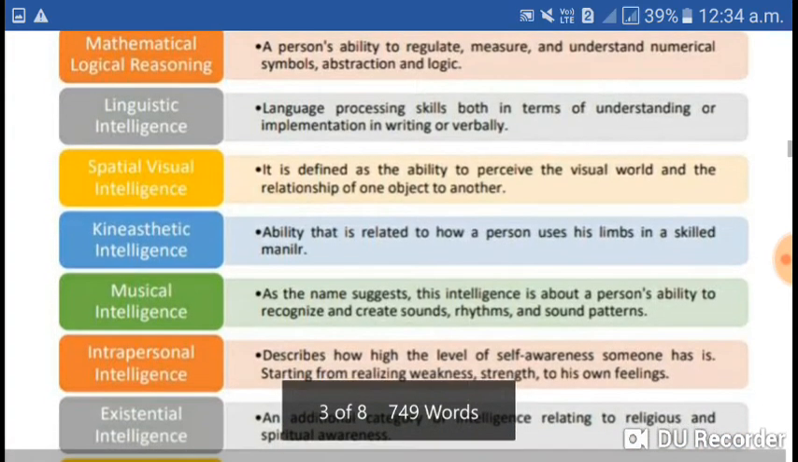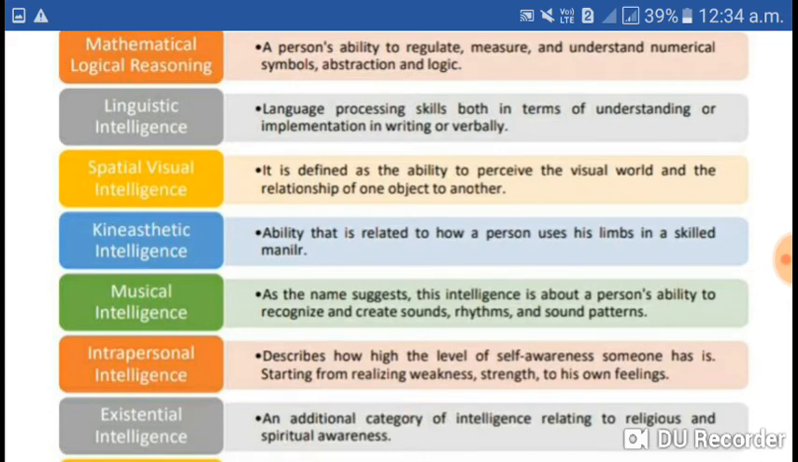Next, linguistic intelligence. What is linguistic? From language. Linguistic means from language. Language processing skills, both in terms of understanding or implementation, in writing and verbally also. So, if a person or a machine, we can say, is able to understand the language and interpret the language, that is the linguistic intelligence.